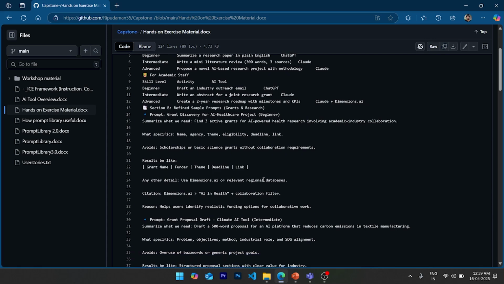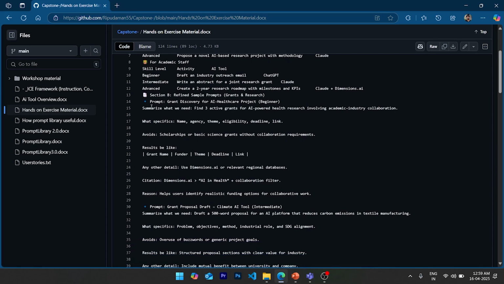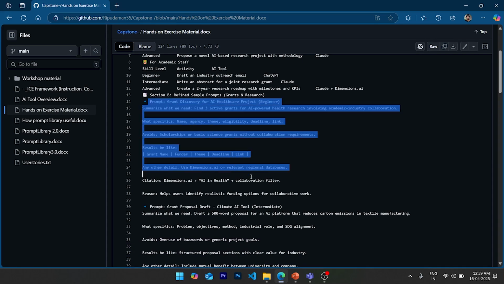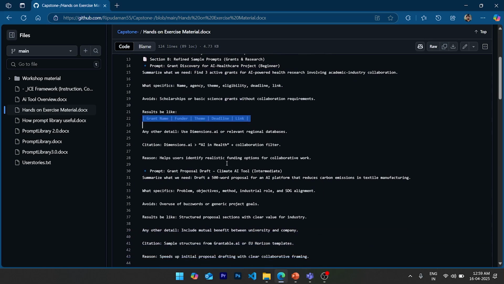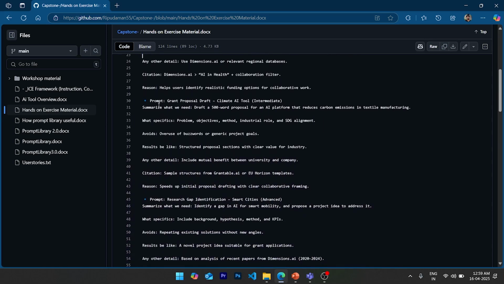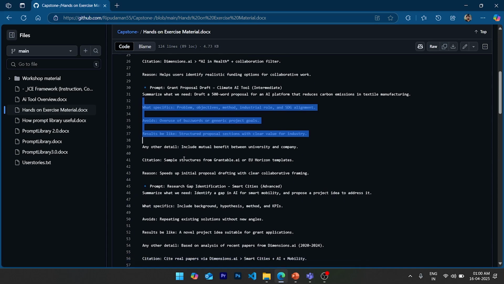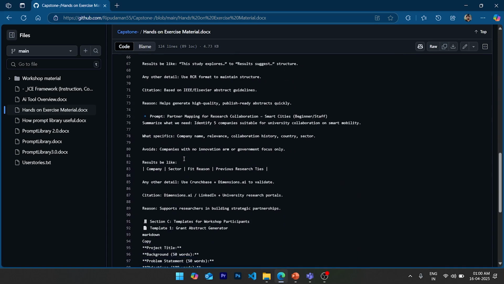Then we have a specific prompt in which we have ignored the brief and detailed description. In this we are just going to summarize what we want, what we should avoid, and what the result should be in the grants. Next we have the same example but a little clarified, just for the intermediate level, with specified avoid and results, but other details are also added for testing purposes, like how it performs in this particular scenario.